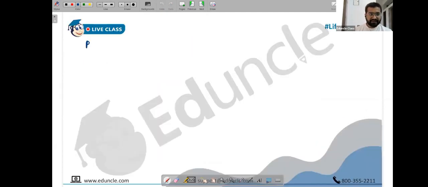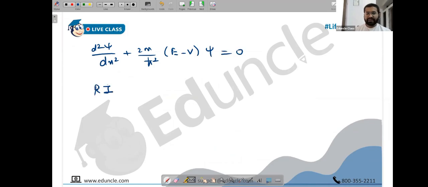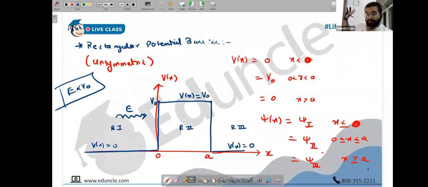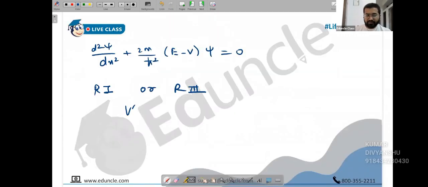So first, let's talk about region 1. Let's study the equation first: d²ψ/dx² + (2m/ħ²)(E − V)ψ = 0. Just tell me one thing, region 1 or region 3: the idea of the derivation is going to remain the same. Region 1 and region 3 both have the same potential. The final boundary conditions for them will be different, but initially you can treat them the same, because V(x) is 0 for both of them.